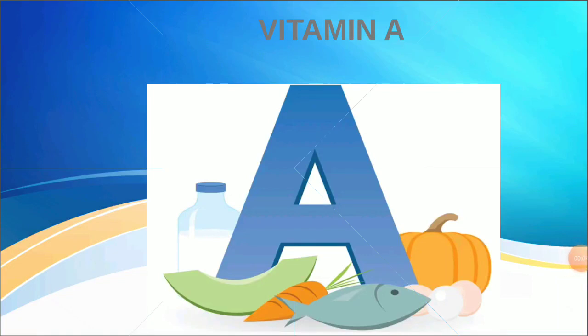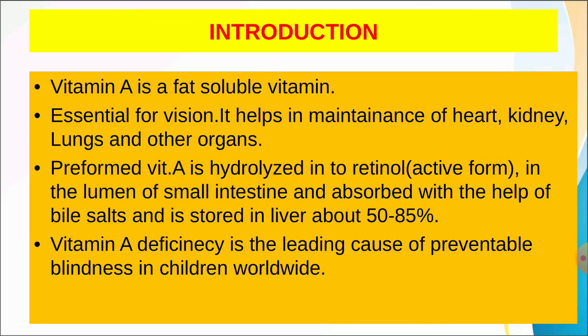Today we are going to present about vitamin A. Vitamins are mainly classified into two groups. One is fat soluble vitamins and the other is water soluble vitamins. Fat soluble vitamins include vitamin A, vitamin D, vitamin E and vitamin K, whereas water soluble vitamins include vitamin B complex and vitamin C. Vitamin A is essential for vision.